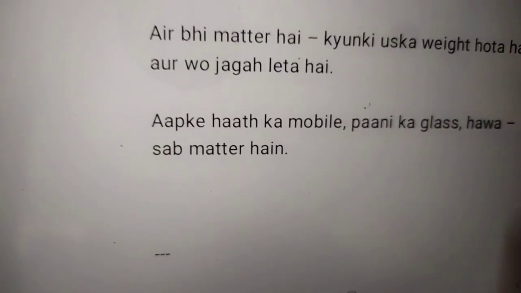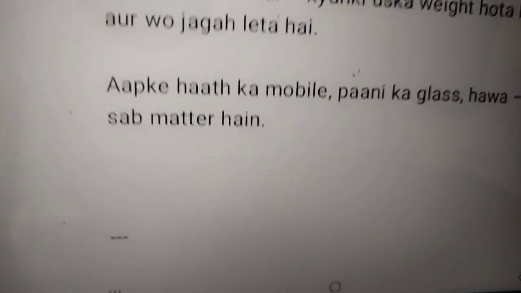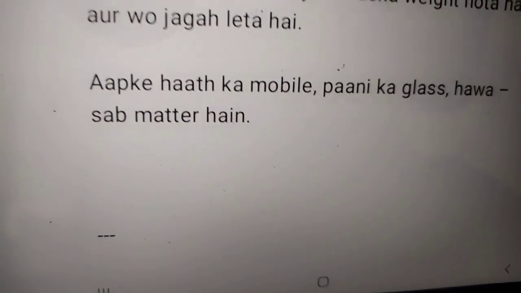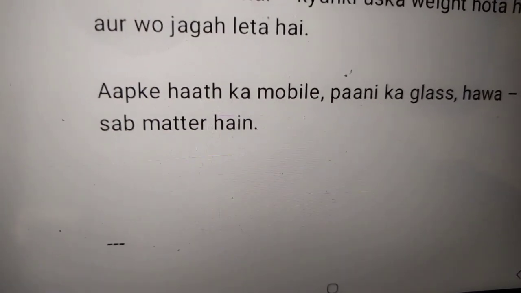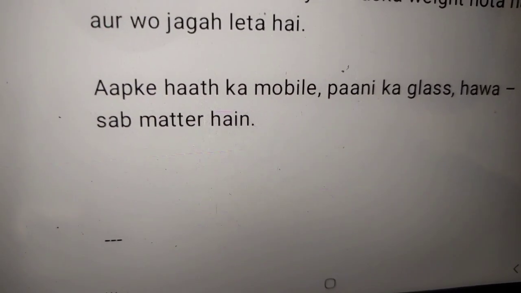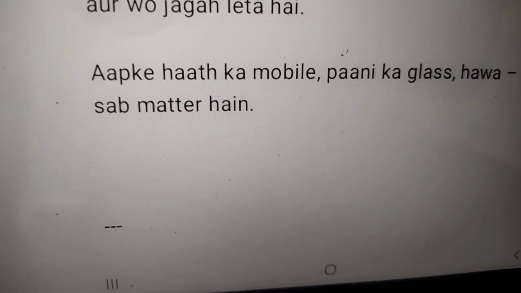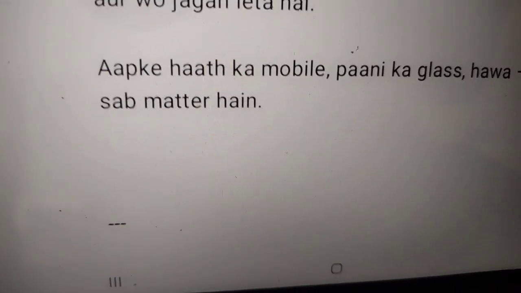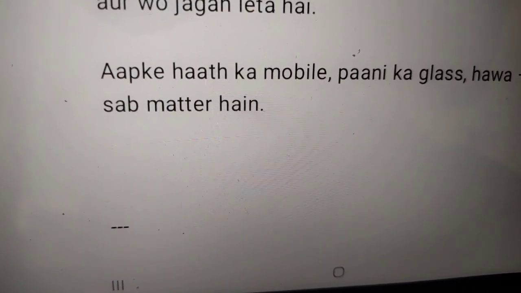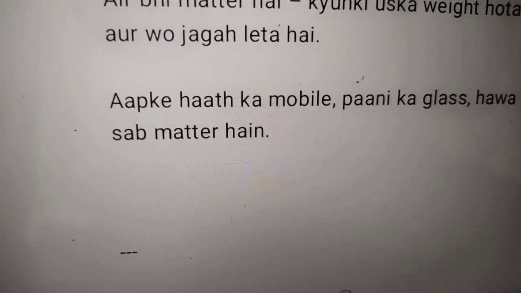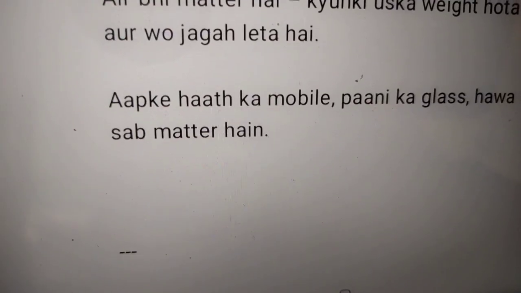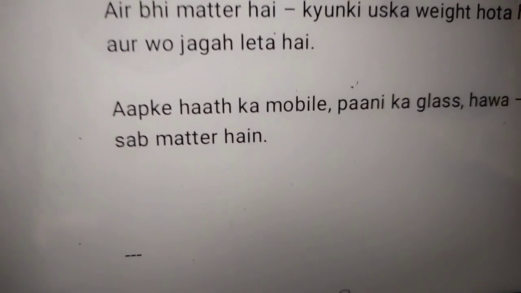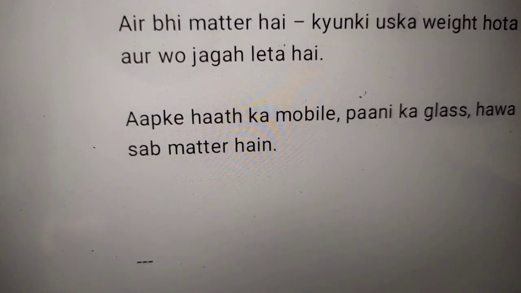Here is the next example, like a mobile in your hand. You are watching this video on a mobile, so of course the mobile phone and a glass of water are all matter. The mobile phone is occupying space in your hand. That is why you can't hold a mobile phone and a water bottle in one hand, because they both occupy space and they both have some weight also.